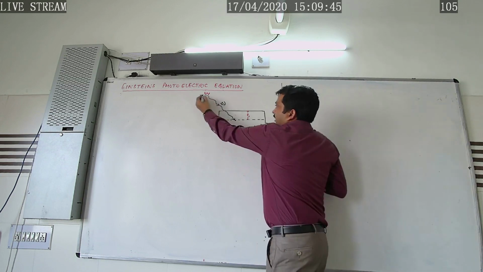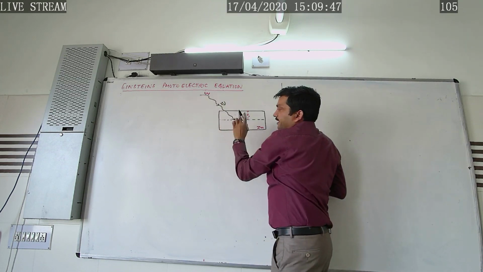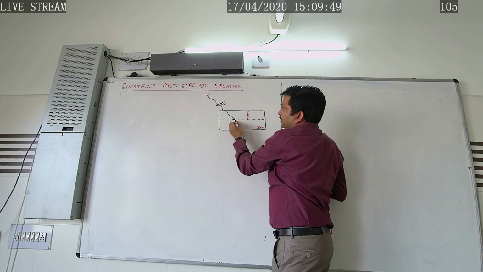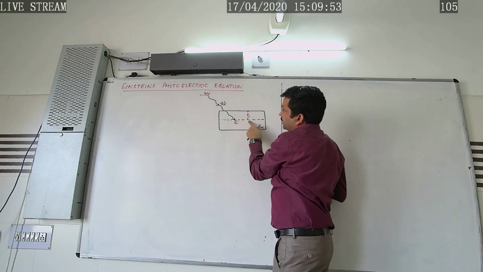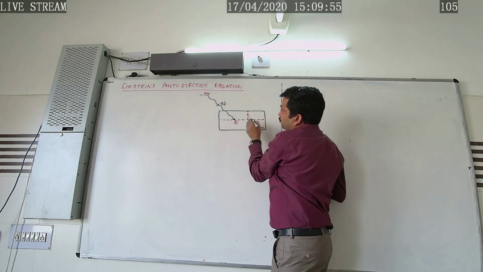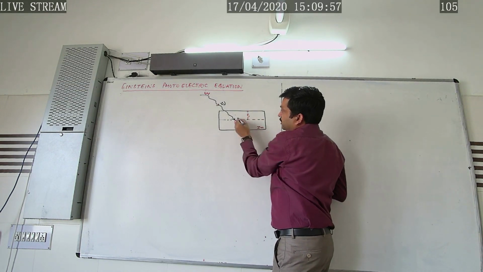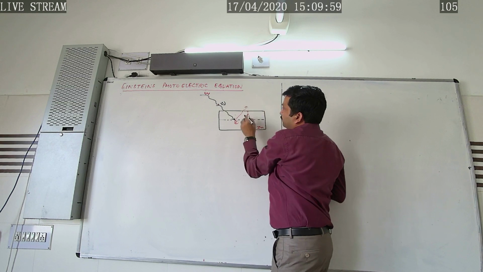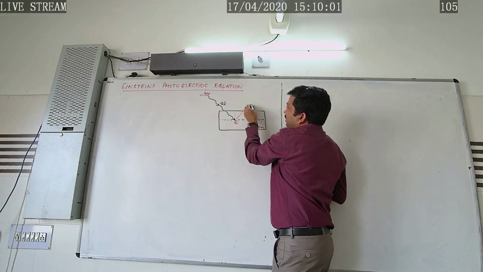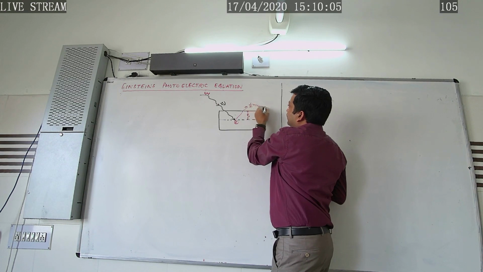So the energy of this incident radiation is utilized by the electron in two ways. Some part is utilized to overcome the work function, and the rest is utilized by the electron to get the maximum kinetic energy.